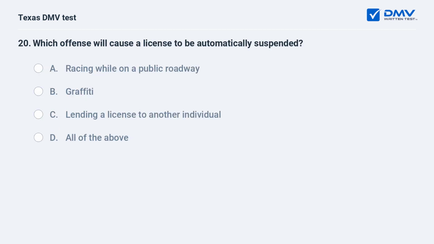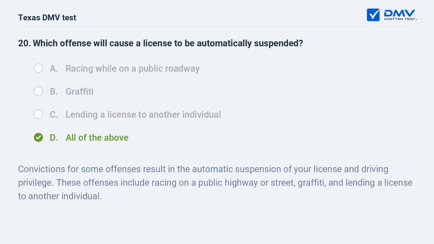Which offense will cause a license to be automatically suspended? A. Racing while on a public roadway. B. Graffiti. C. Lending a license to another individual. D. All of the above.